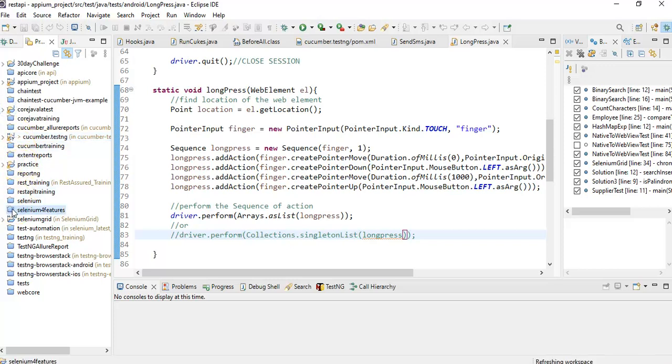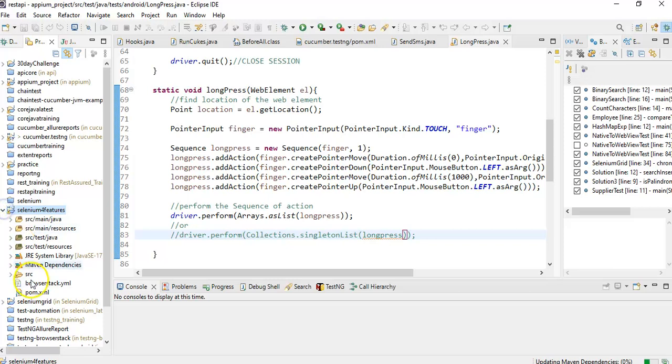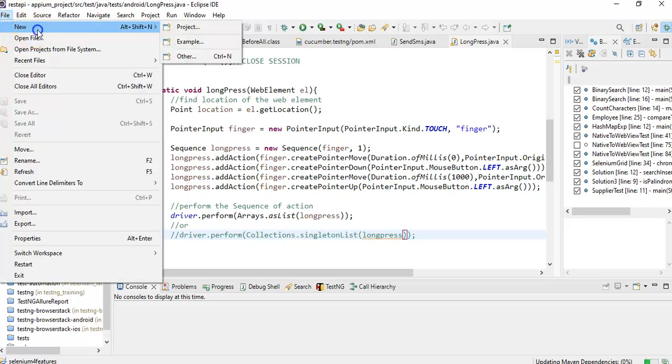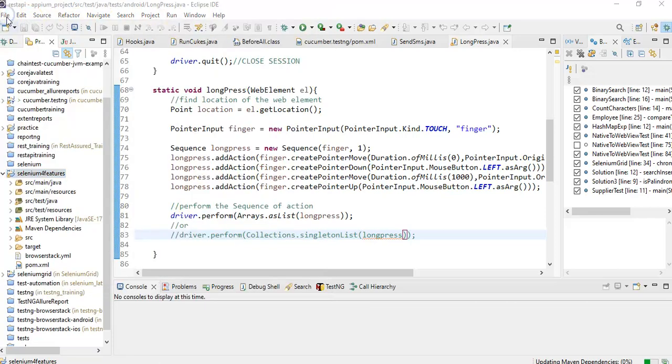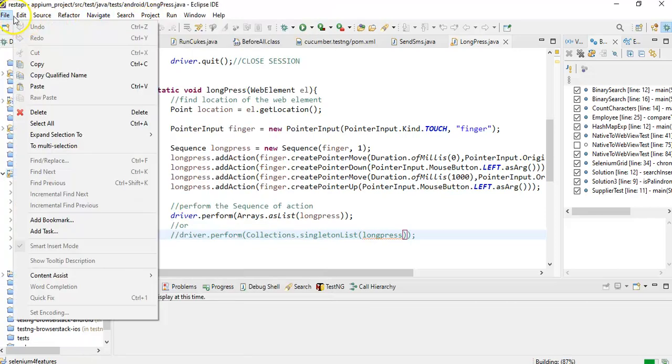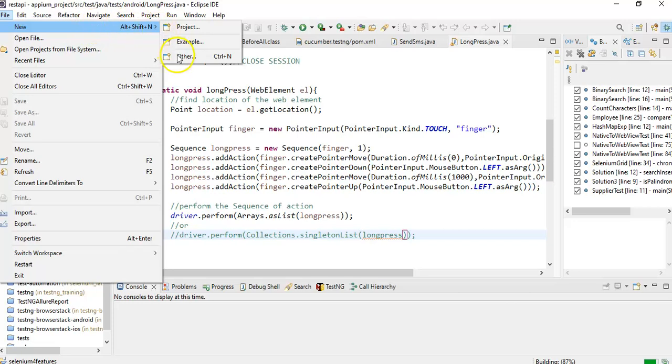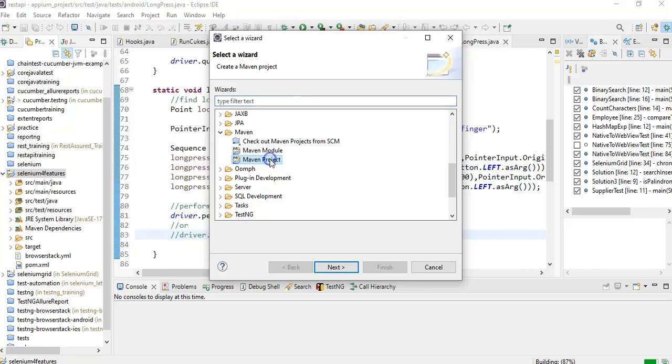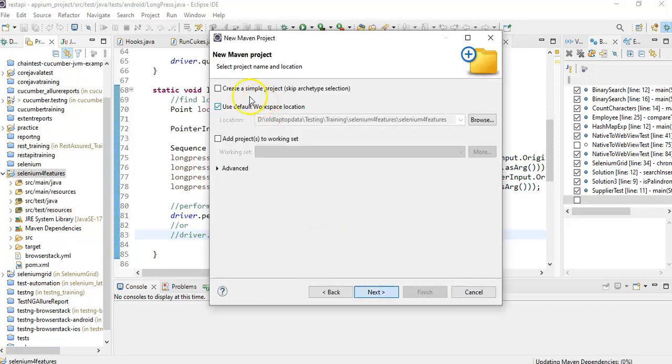Suppose this is the Selenium 4 Features. This is the Maven project. How to create a Maven project quickly? Just go to New, File, New, then go to Other. Here we can find Maven Project, or search for Maven Project. It will come. Click on the Maven Project. We click on Next. We can give Create.